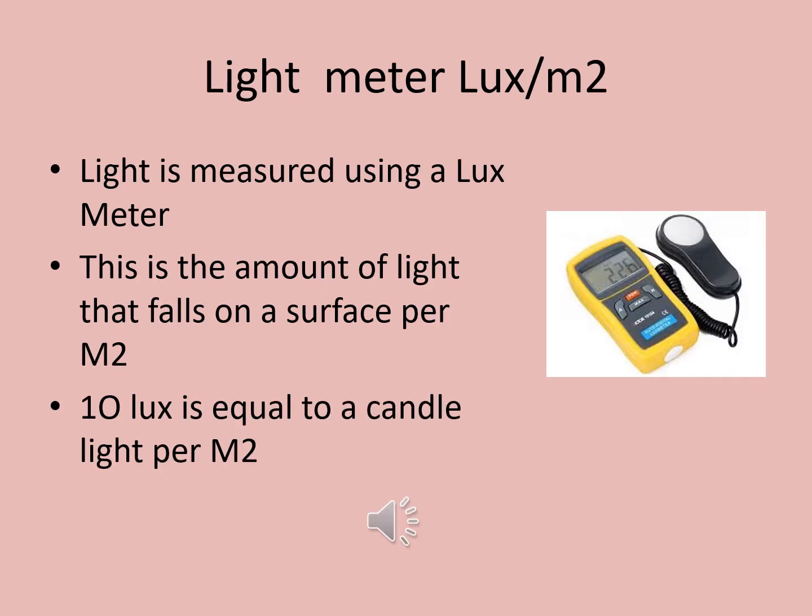A light meter is a device used to measure the amount of light. Light meters are used in the general field of architectural lighting design to verify proper installation and performance of a building lighting system. The light is measured using a light unit known as a lux. Generally 1 lux is equal to a candlelight spread over a meter squared.